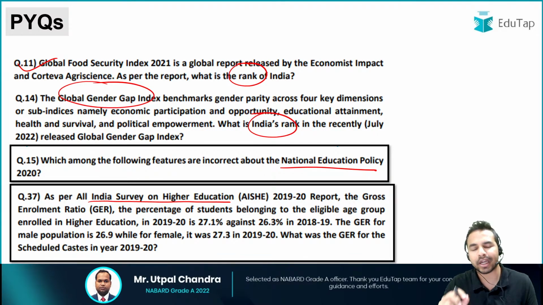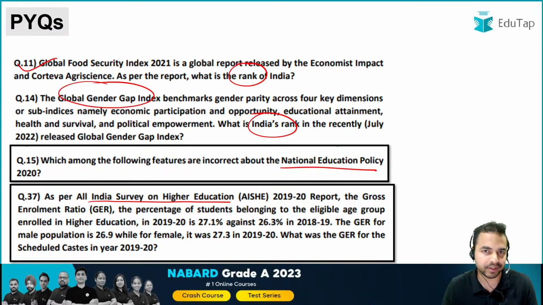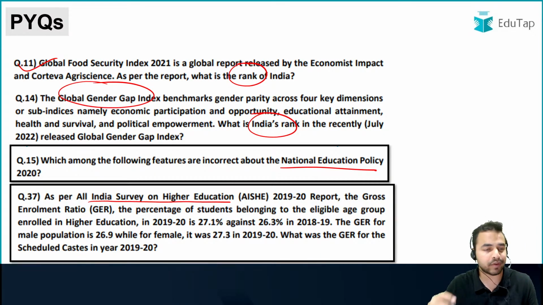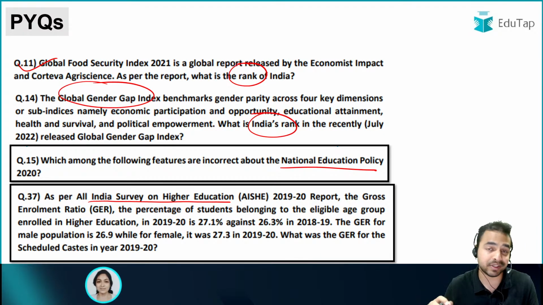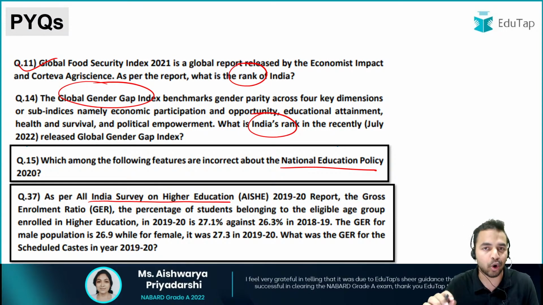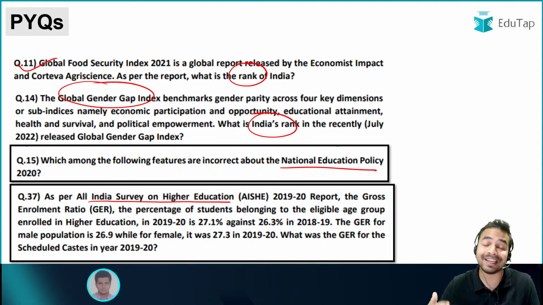But before that, a small request to all of you, my dear friends: it is mandatory for you to tell me what exactly, as per you, is the right answer to the question. I want all of you to commit as many mistakes as you can in this session, so that there will be no scope for committing a mistake in the exam.